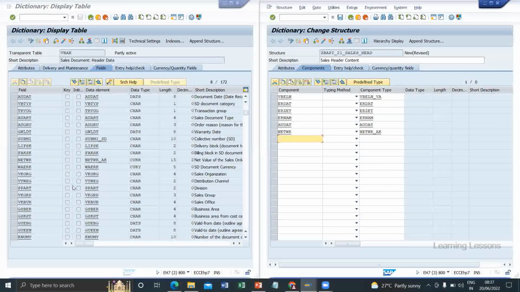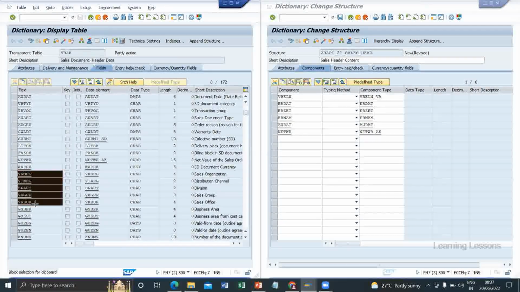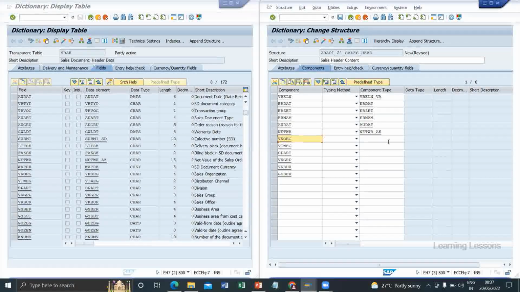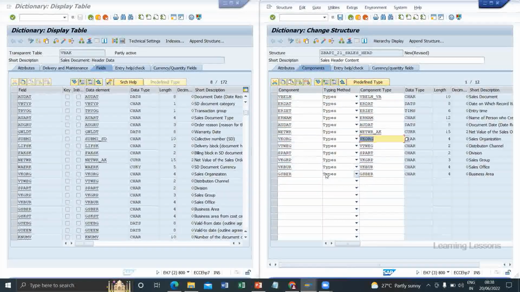We have here sales organization, distribution channel, division, sales office, sales group, business area. Once you click on enter, it will show a warning message: field name does not agree with proposed document. No problem. You can click on continue for every field and it will be generated.